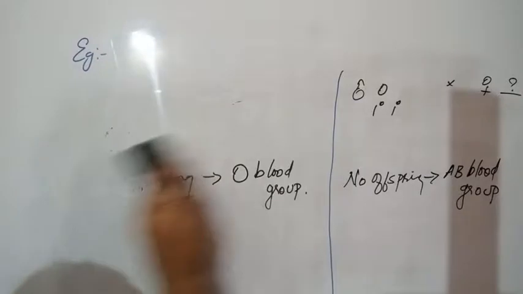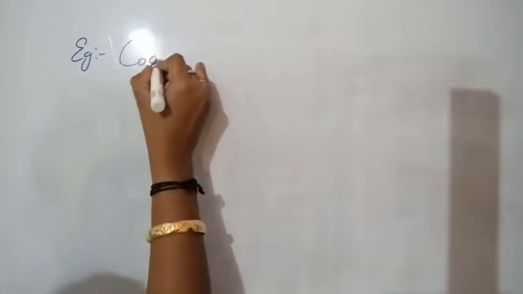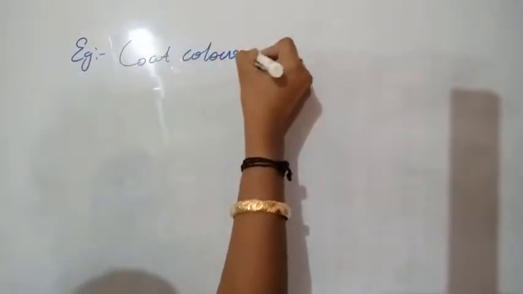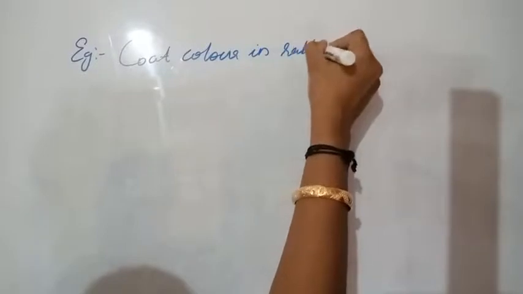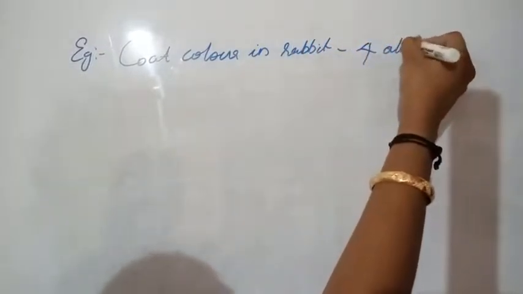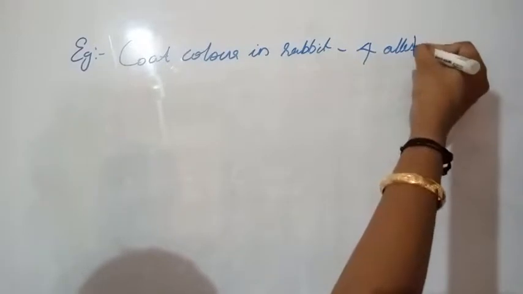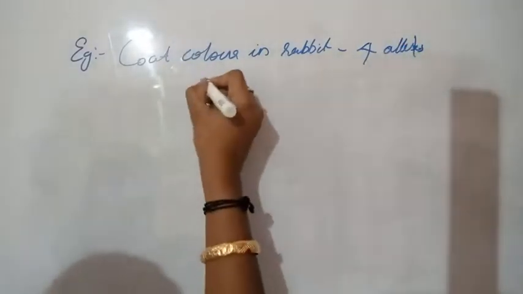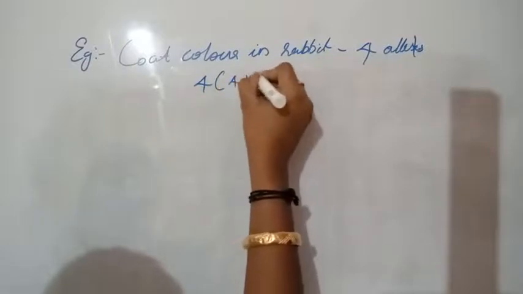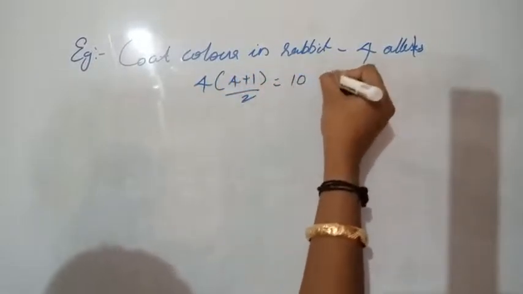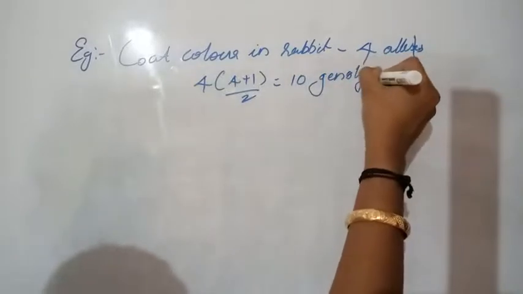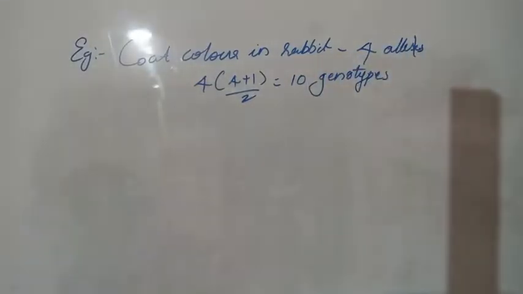Okay, then coat color in rabbit. Next example. Coat color in rabbit has 4 alleles. So what is the possible number of genotypes? 4 into 4 plus 1 by 2 equals 10 genotypes will be produced. So there are 4 alleles for coat color in rabbit.